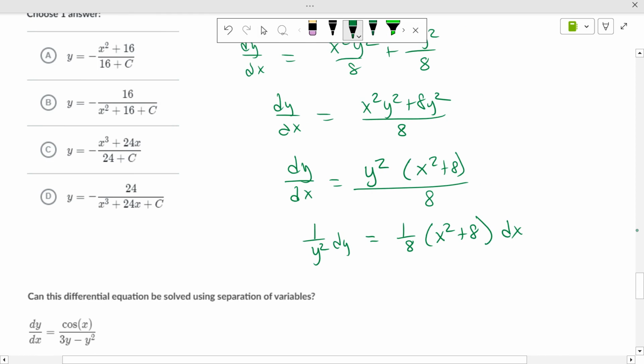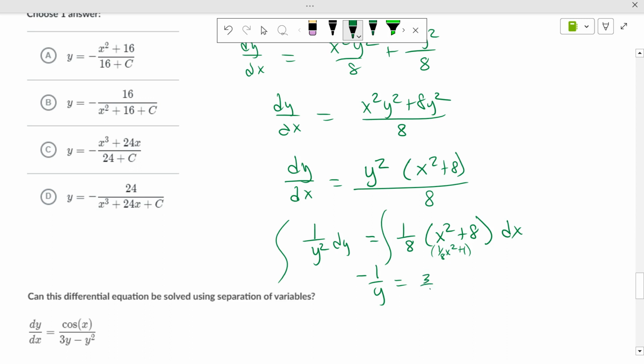So 1 over y squared dy is negative 1 over y if we integrate. If I distribute through, I get 1/8 x squared plus 1. That's really this. So if I integrate 1/8 x squared plus 1, I get 3/8. Nope, I don't. I get 1/24 x cubed plus x, right? Because 3 times 1/24 is 1/8 x squared. Yeah. Plus c.